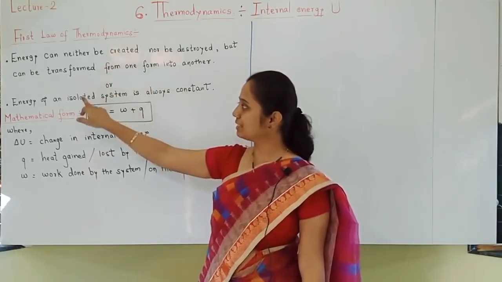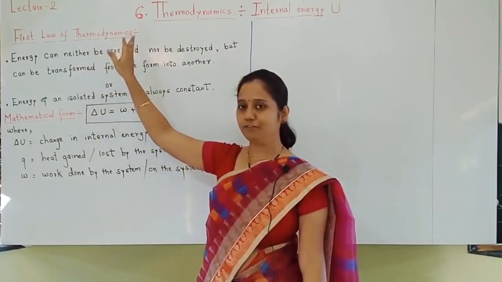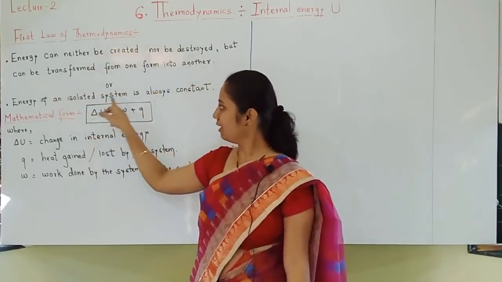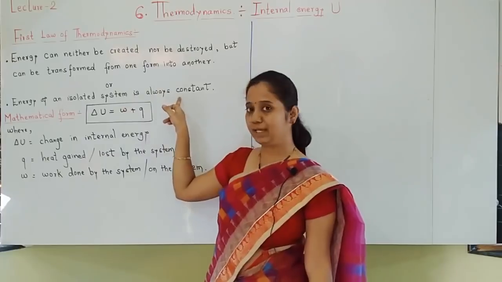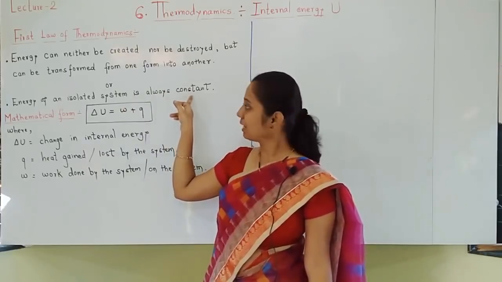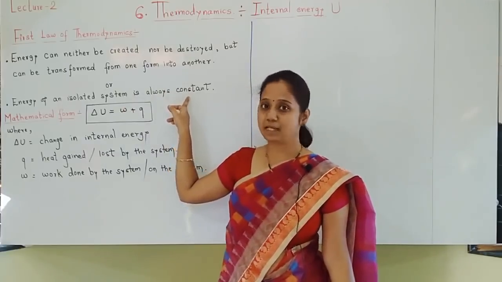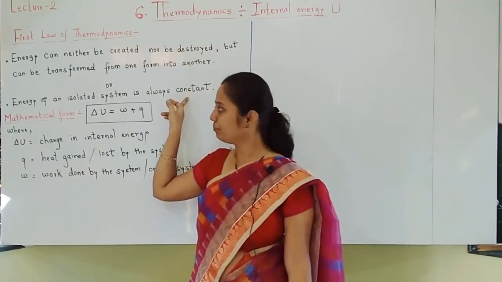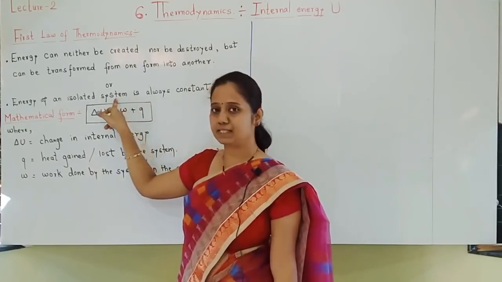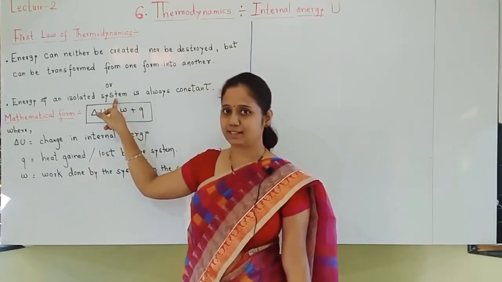So any of these statements you can write for the first law of thermodynamics: energy of an isolated system is always constant. Isolated system means thermos flask. Example, remember. It is one of the types of system: open, closed, isolated system.